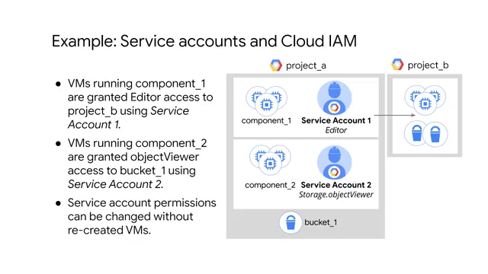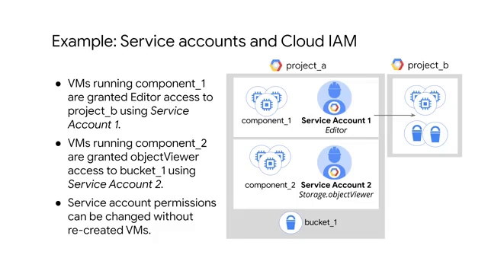Essentially, Cloud IAM lets you slice a project into different microservices, each with access to different resources, by creating service accounts to represent each one. You assign the service accounts to the VMs when they are created, and you don't have to ensure the credentials are being managed correctly because GCP manages security for you.